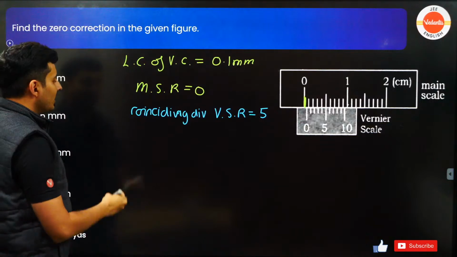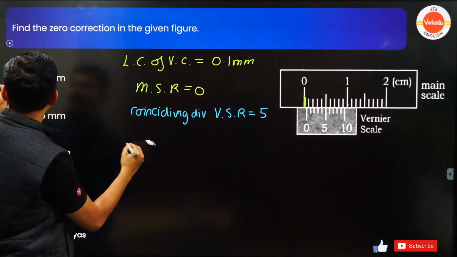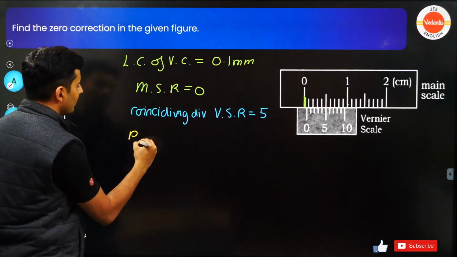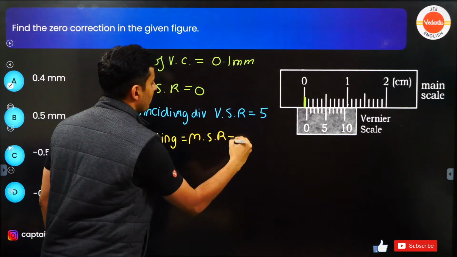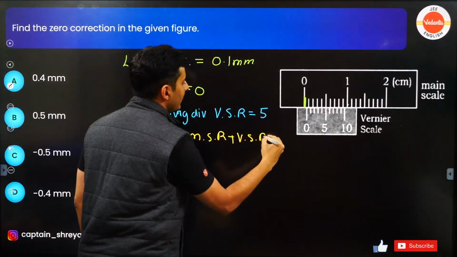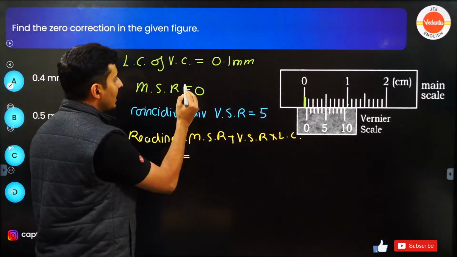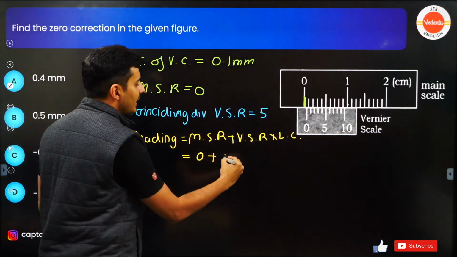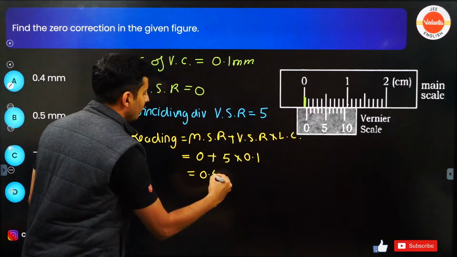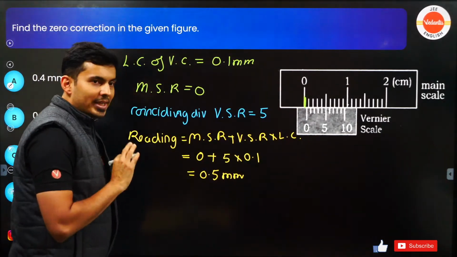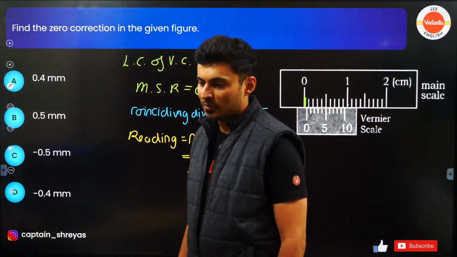Now I can find the final zero error reading. My final reading is main scale reading plus vernier scale reading into the least count. This is the standard formula. Main scale reading 0, vernier scale reading 5, least count 0.1. So this is going to be 0.5 millimeters. Now the options have 0.5 and also minus 0.5.